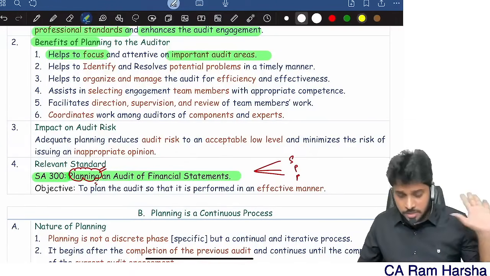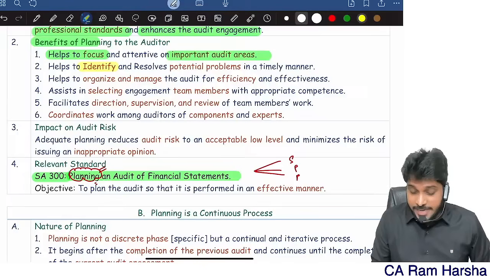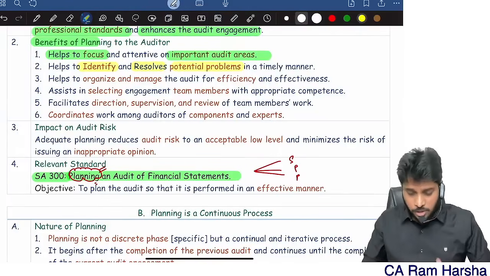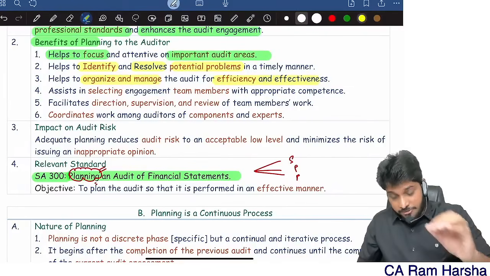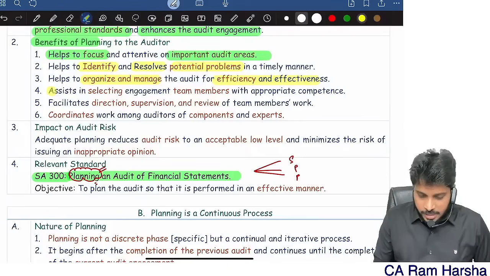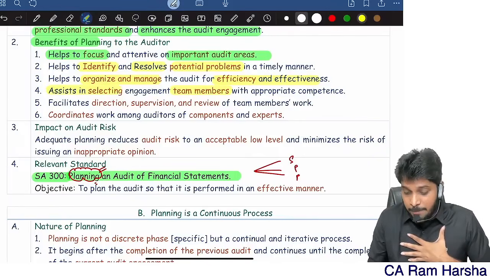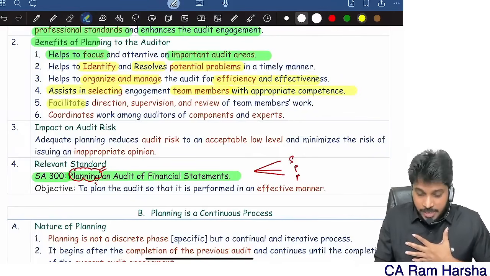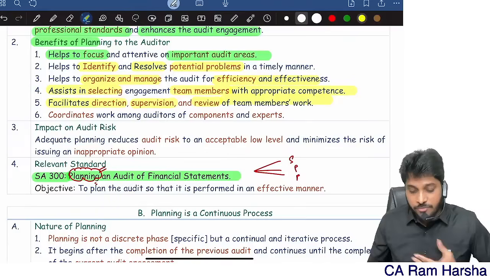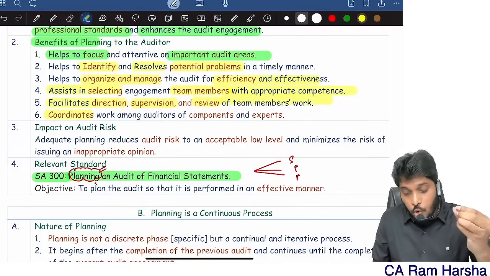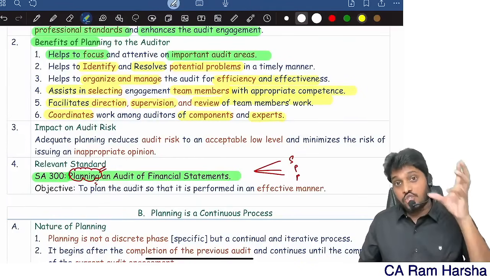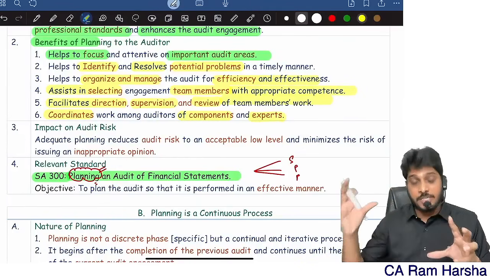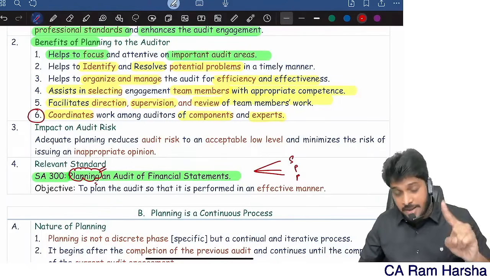Most important question this is. Planning will help you to identify and resolve potential problems. So all potential problems you can resolve, and it will help you to organize and manage the audit for efficiency and effectiveness. It will help you in assisting the team members with appropriate competence. It facilitates direction, supervision, review of team members. It will help you to coordinate branch auditors, experts, internal auditors. Coordination is a benefit of planning.